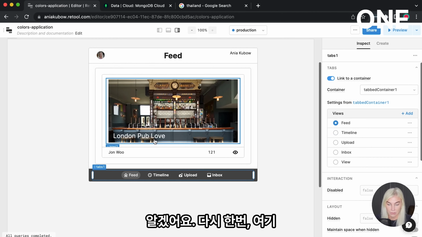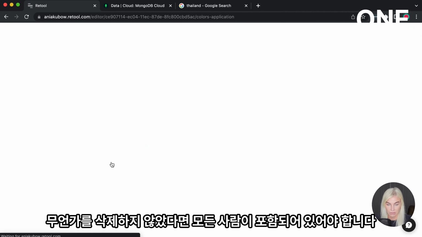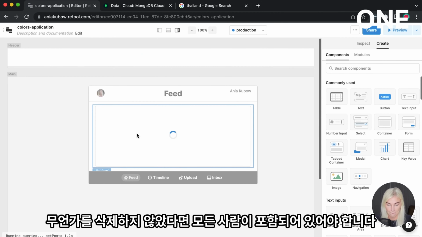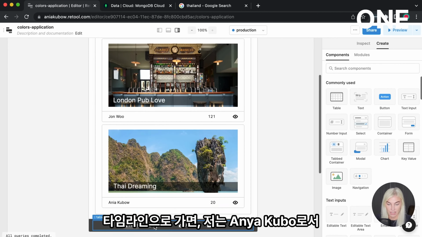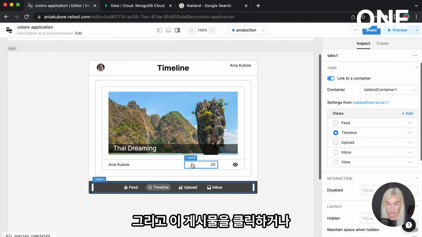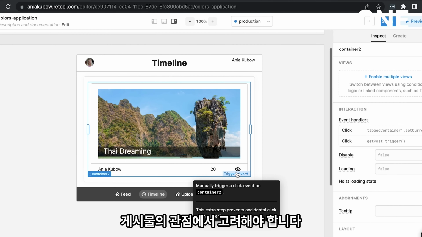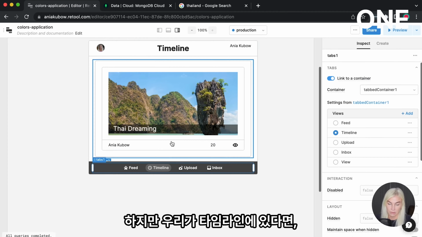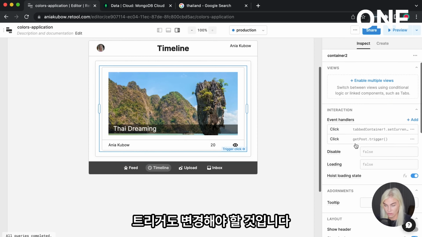Okay, so once again, here we have our feed. It should have everyone in it, unless we've deleted something. Okay, so here's our feed of the 2 items. If we go on the timeline, we just see all my posts as Anya Kubo. And if we click on this post or trigger the click, it should be taken to the view of the post. However, it would seem that if we're on our timeline, the trigger will also need to be changed.